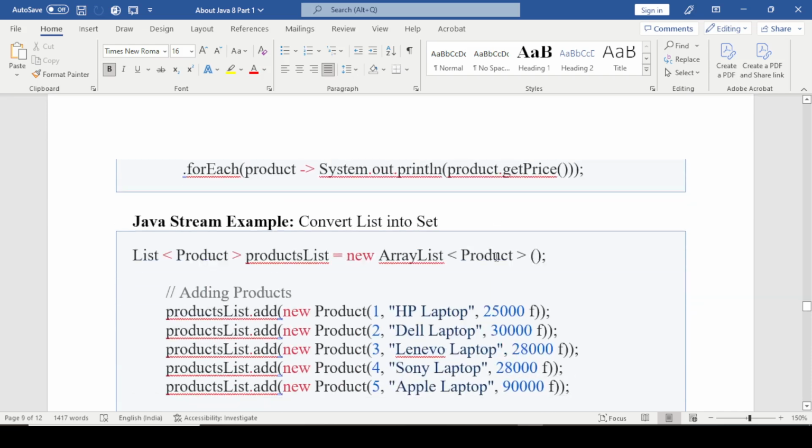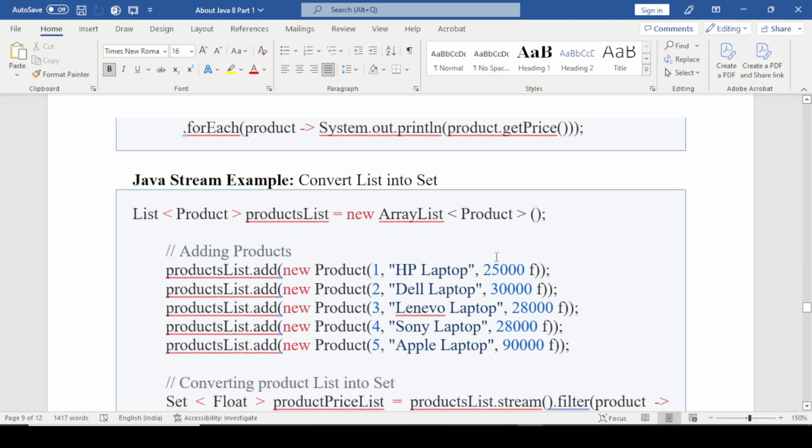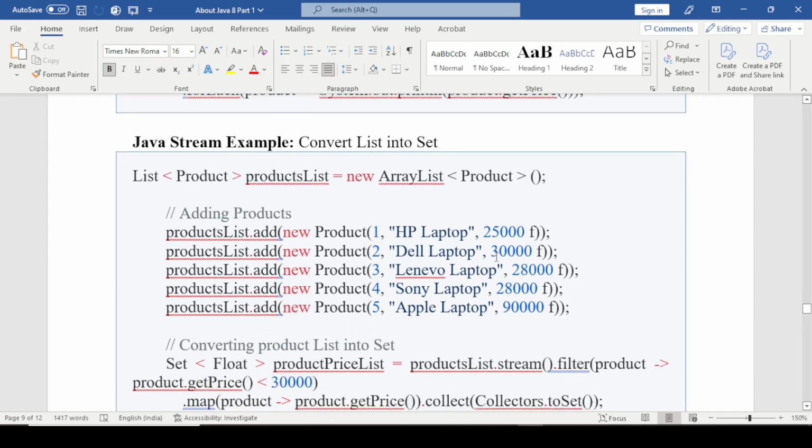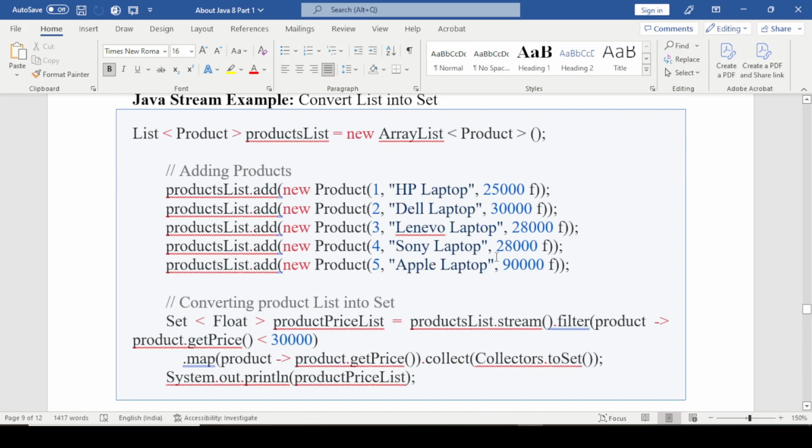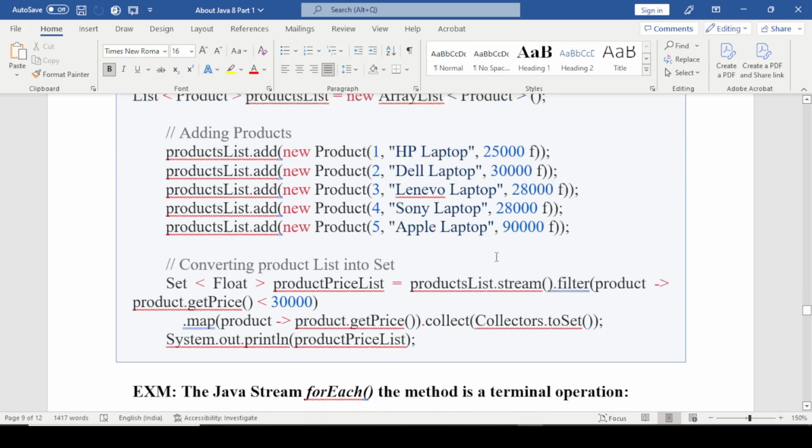Here the next example of Java stream is converting a list into a set. So we create a product ArrayList using the product list object. We add the products, and after that we convert the product list into a set.